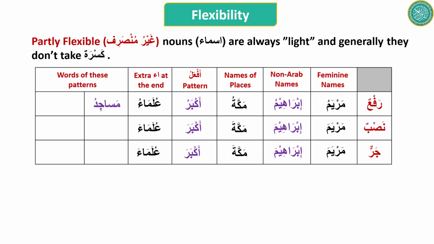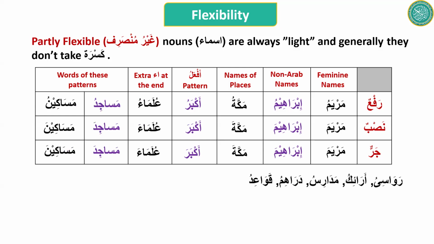And two other patterns, masajidu and masakinu. You see these patterns, like rawasiyu, masabihu, masakinu. So when you see these patterns, these are also partly flexible.